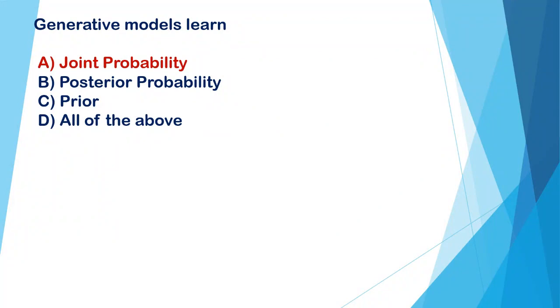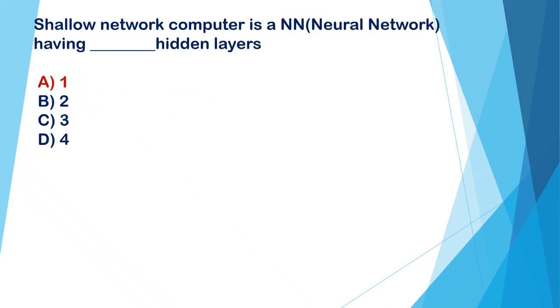Generative models learn A. Joint probability, B. Posterior probability, C. Prior, D. All of the above. And the correct option is A. Joint probability. A shallow neural network is a neural network having dash hidden layer: A. 1, B. 2, C. 3, D. 4. And the correct option is that a shallow neural network has only one hidden layer. So A is the correct option.